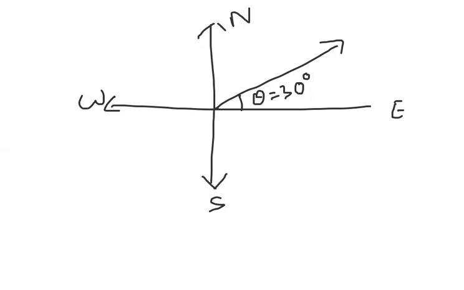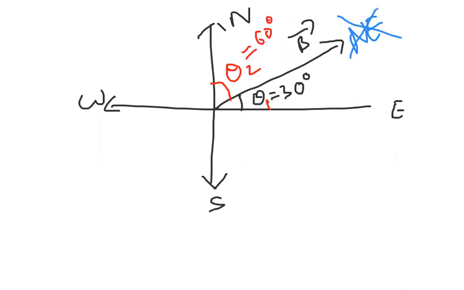And again this vector name is B bar here. So when I call this vector B bar, let me call this angle theta 1 and this theta 2. Two angles here. So this is 30, which means obviously this is 60 degree. Now if I say the direction is northeast, it is wrong. I can't call it northeast. Sir, it is lying between east and north, no? Yes, this is east, this is north. So this vector is lying between north and east, no doubt.